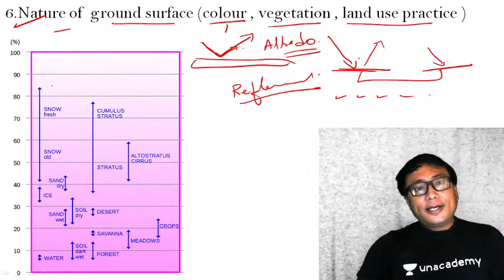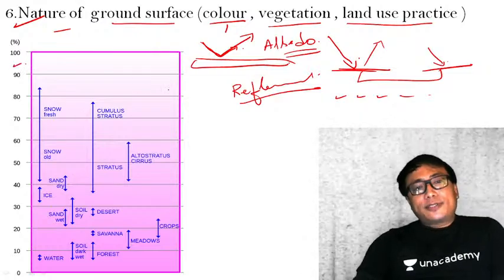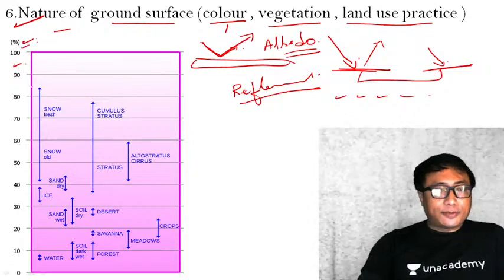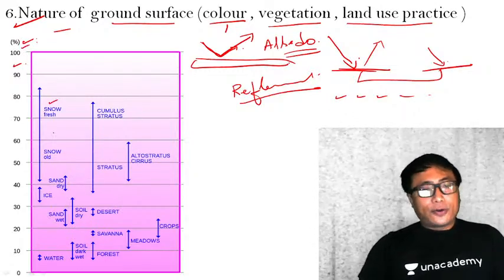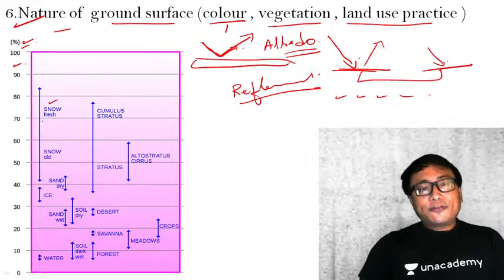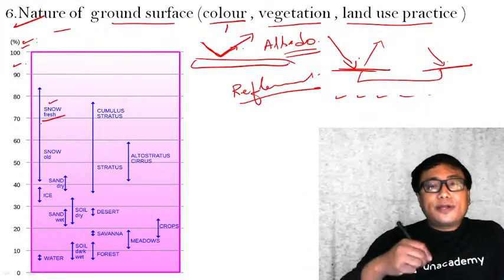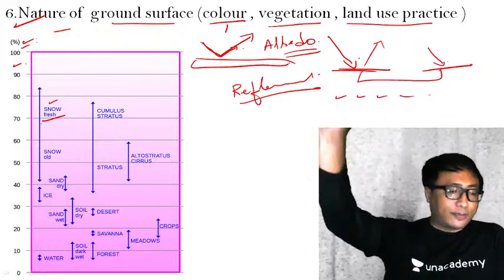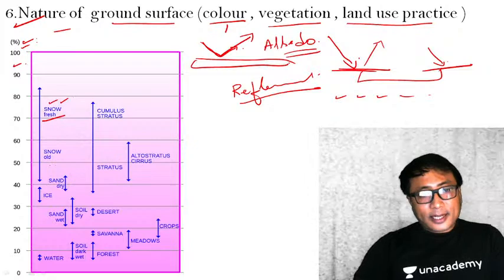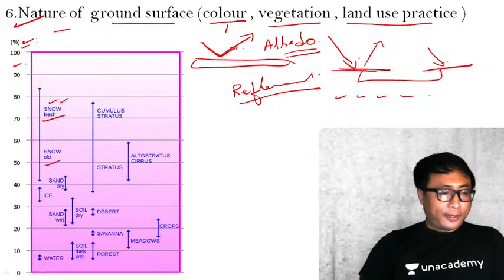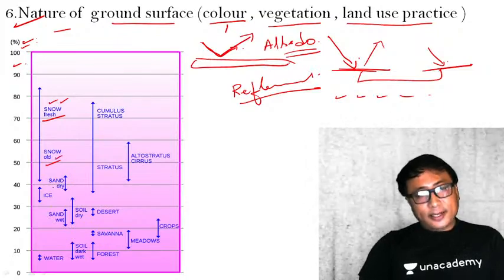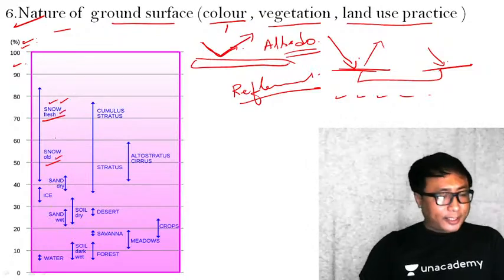You see here, this is an albedo table. You can see it is a percentage of reflectivity. Okay, albedo. You see here, fresh snow. Even under snow, it can be divided into two. The fresh snow is very efficient in reflecting the sun insolation, meaning it has a very high albedo as compared to old snow. If it is old snow, then the albedo is less as compared to the fresh snow.